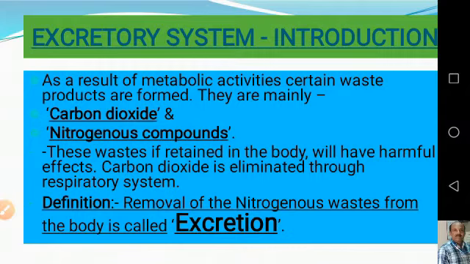Carbon dioxide, as it is a gaseous substance, will be eliminated through the respiratory system, whereas nitrogenous compounds have to be eliminated from the body by a separate system, and this separate system is nothing but the excretory system. If these wastes are retained in the body for a longer duration, they will have harmful effects, so certainly they have to be eliminated outside.